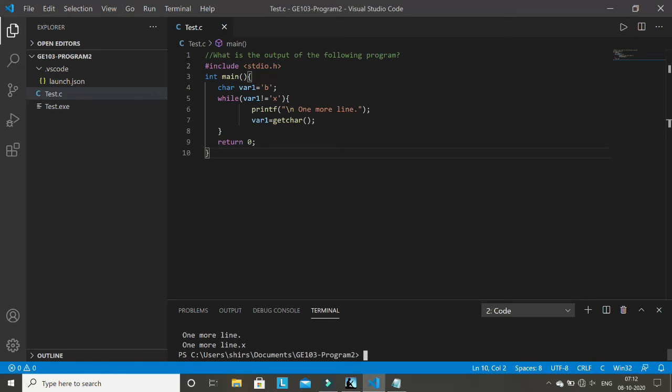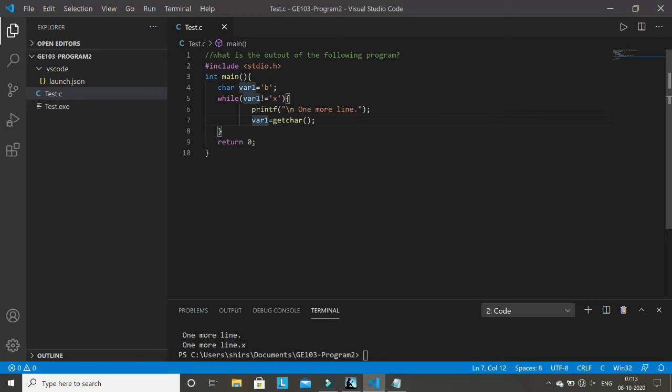Why is it doing like this? Because whenever you are writing the while loop, you don't know how many times you have to repeat the loop. It is not previously decided. What is decided is you will ask something, you will do some operation, you will execute this loop body, and then you will decide the condition variable dynamically at runtime. So how are you deciding the condition variable here?